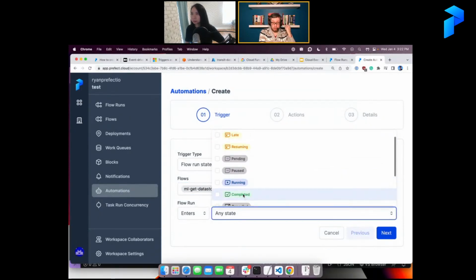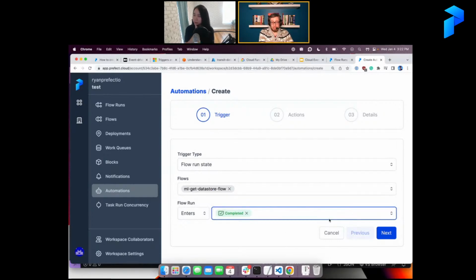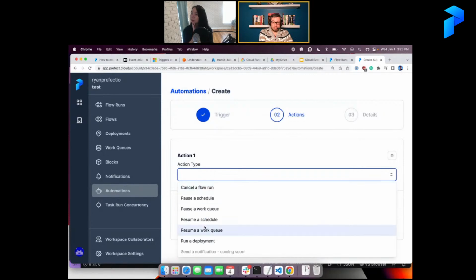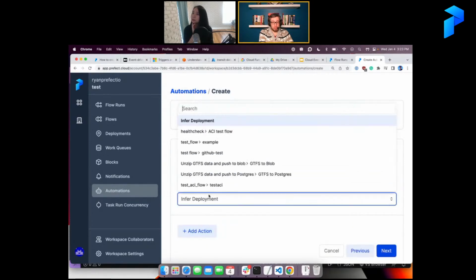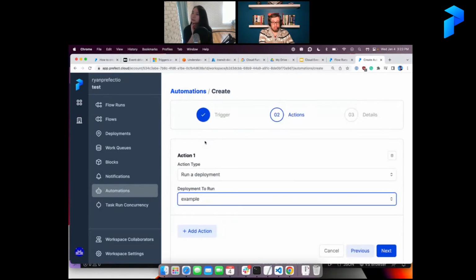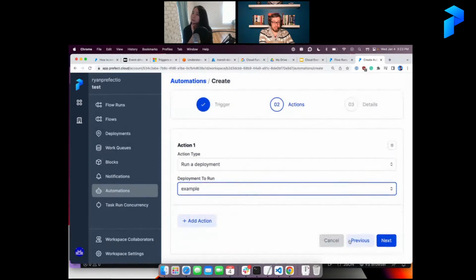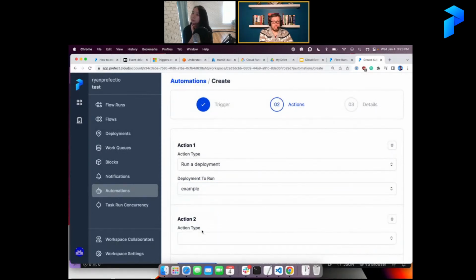was the one that I triggered in another automation. I can make it so that when it finishes, it runs other deployments as a result. Multiple deployments, even, if I wanted to.